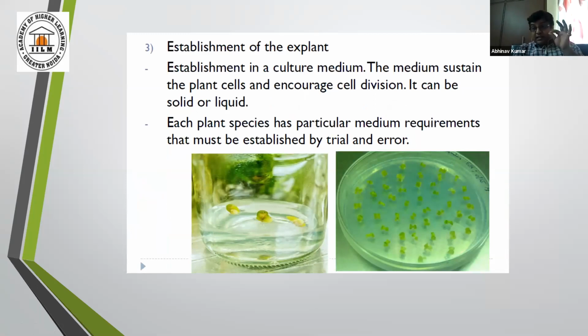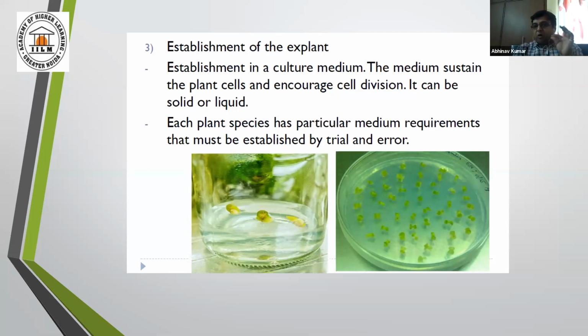And here again, the cost of tissue culture increases, because in my first lecture I quoted the example of Guggul. This Guggul is really difficult to grow in a culture lab. A lot of variations, different combinations of media, different combinations of hormones, several inducers, growth regulators, all of these are being tested.